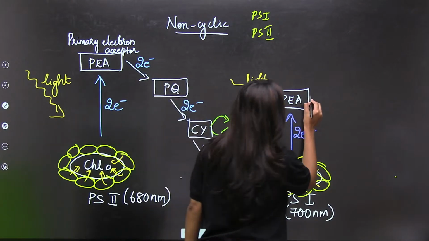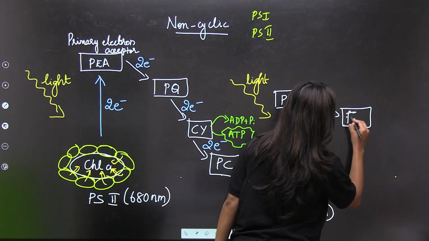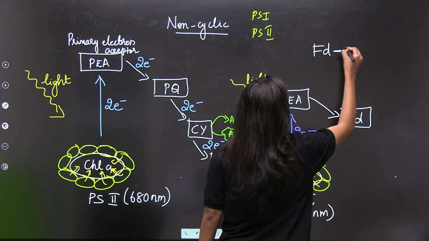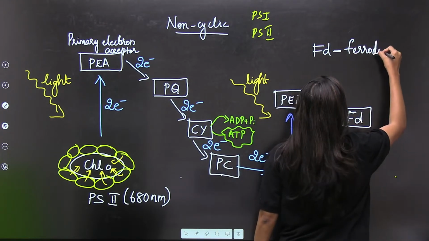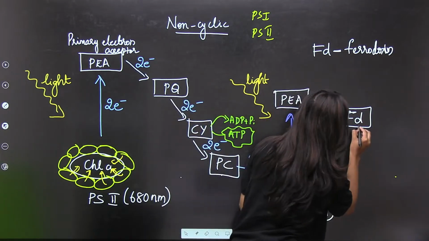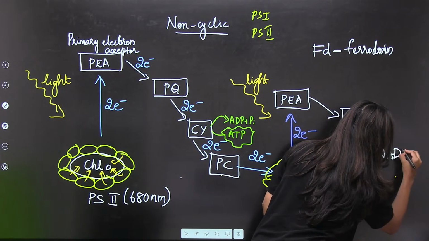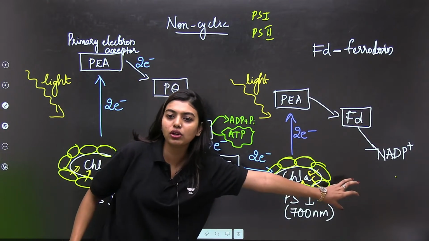Students, from here we move to a new term that you are going to study, FD. FD stands for ferredoxin. From ferredoxin, the electron is going to move to NADP.